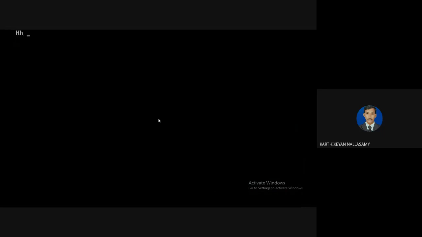Then after the space, hi, how, are, you. After reading a space, the pointer moves to A, so A and R will be skipped and it will print E. After E, it now points to the space. From the space, I need to skip 2 positions, so space and Y will be skipped. Now it will print O. Then U and space. So like that, it will be executed. I think you know how it will be executed.